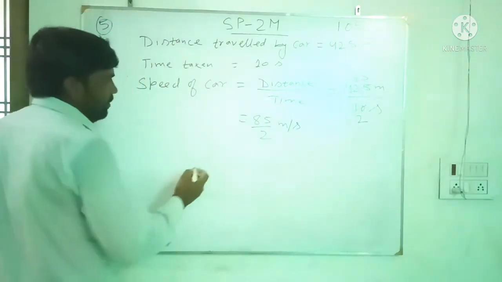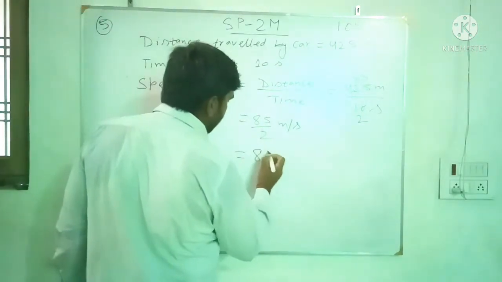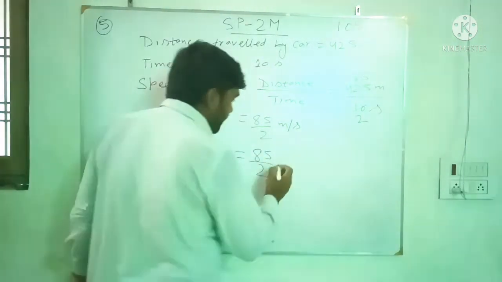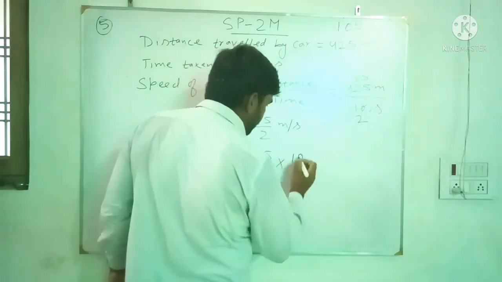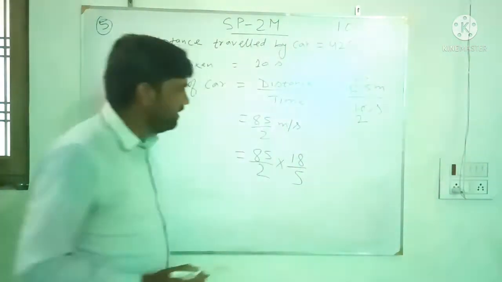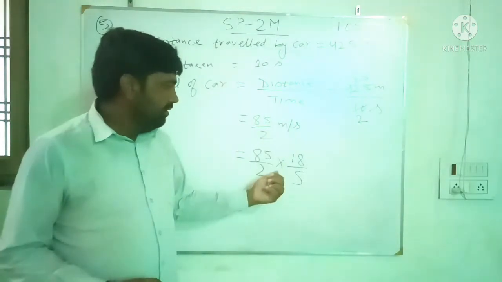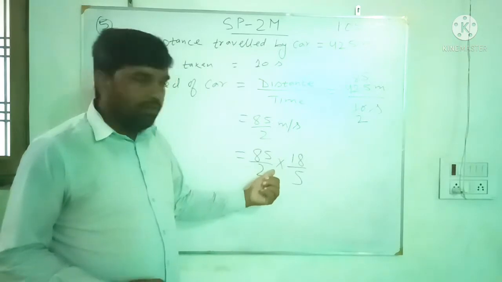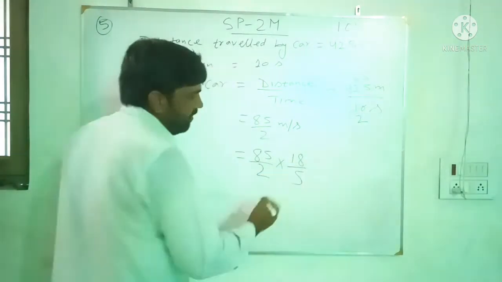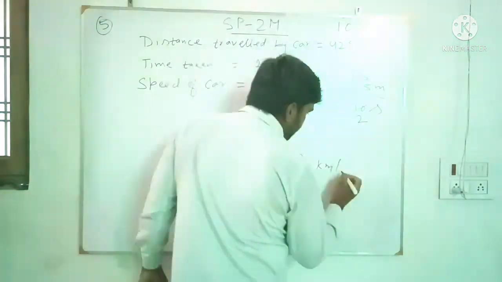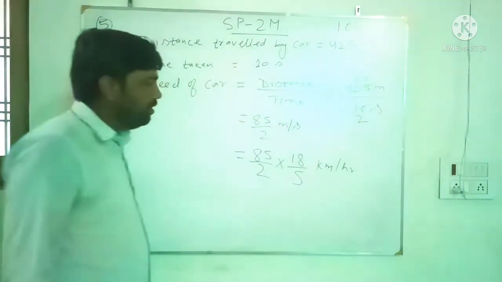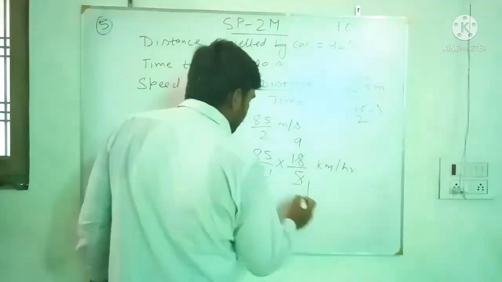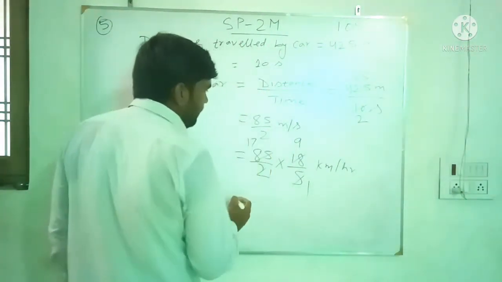Okay, so now we have to express this speed in kilometer per hour. So 85 by 2, to express the speed in kilometer per hour, we have to multiply by 18 by 5. When we multiply the speed in meter per second by 18 by 5, then the speed will be converted into kilometer per hour. So 2 1s are 2, 2 9s are 18, 5 1s are 5, 5 17s are 85.